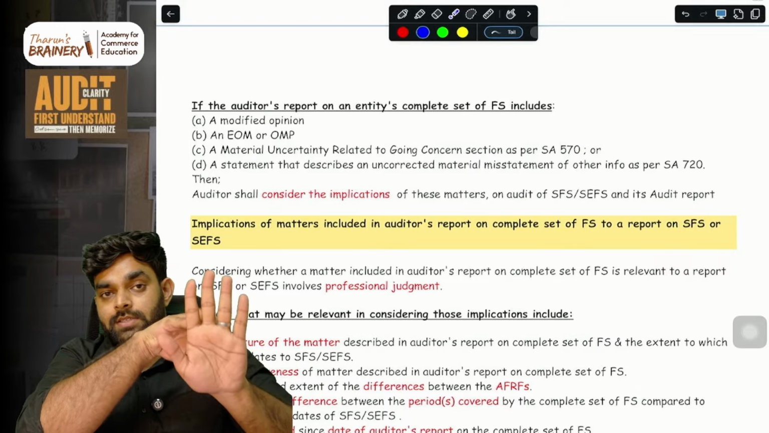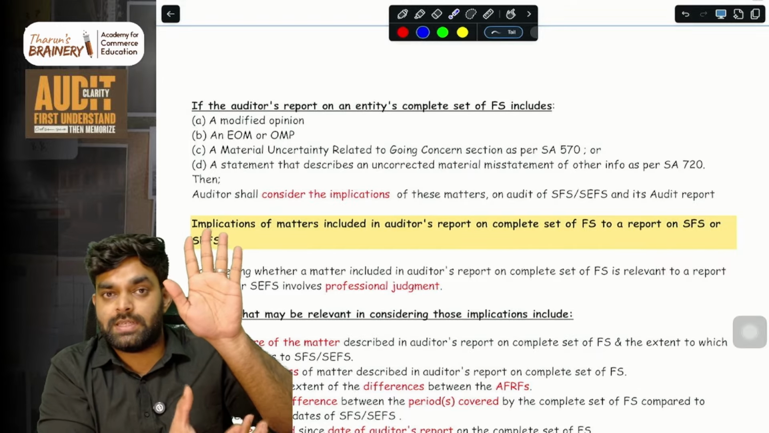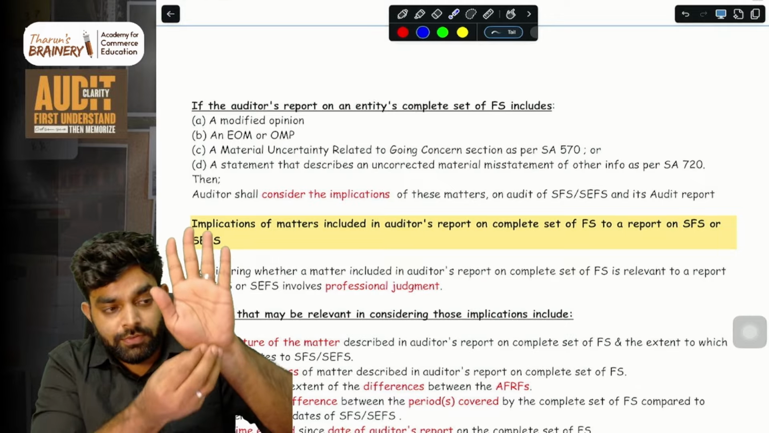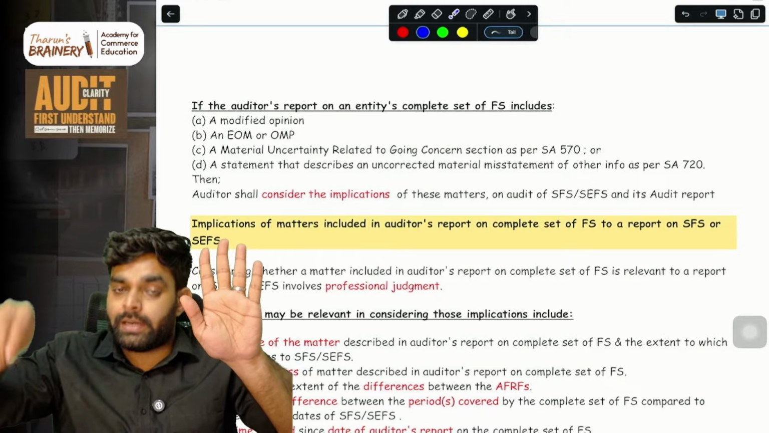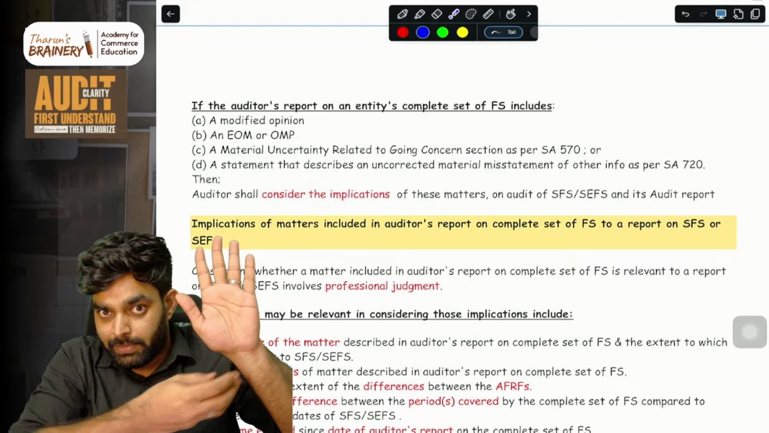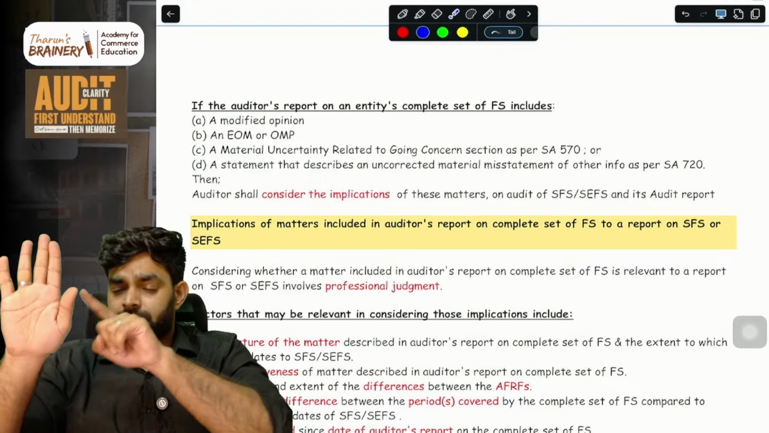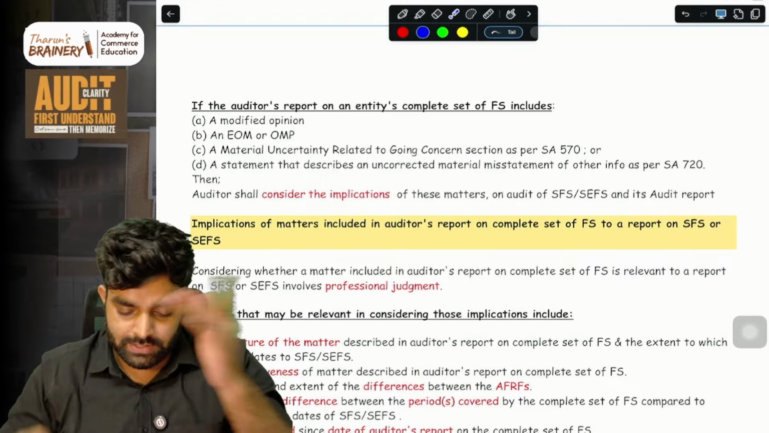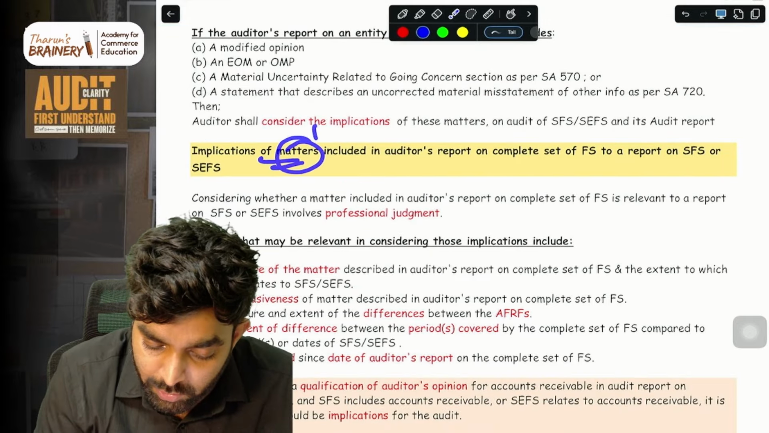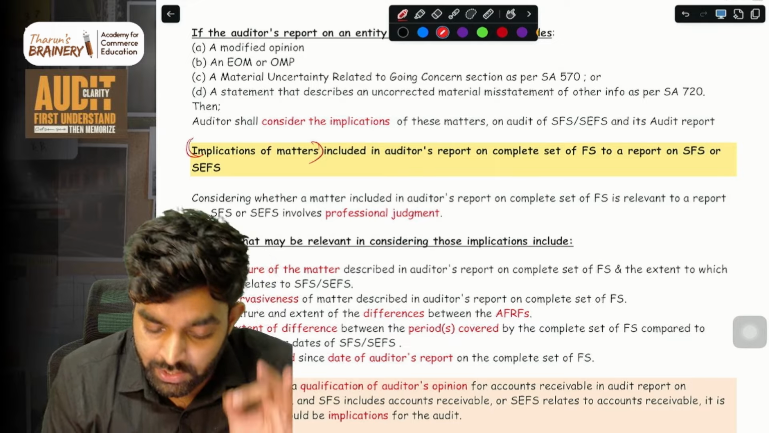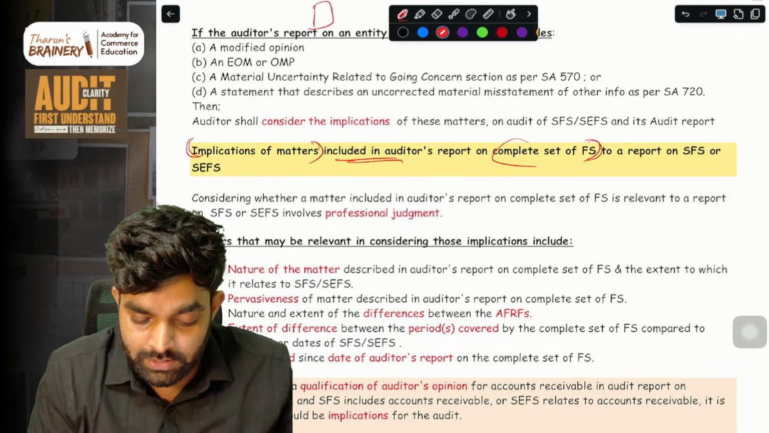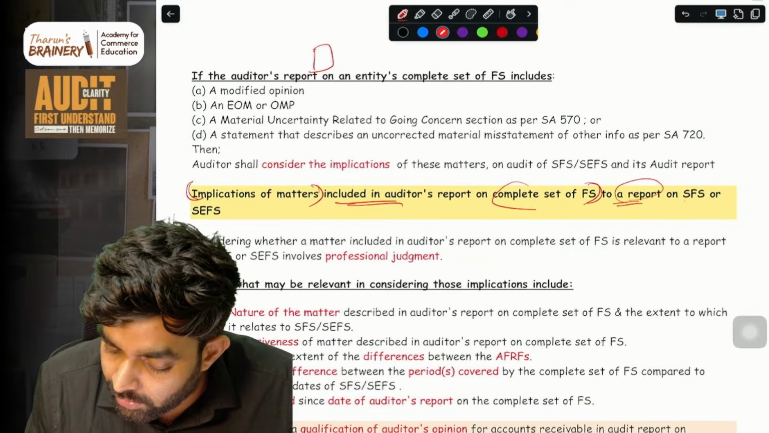Then, in the complete set of financial statements or audit report, these problems, these matters are there. Then you have to consider the implication of the matters in the audit report of SFS or SCFS. That is, the implication of the matters included in the complete set of financial statements or report, on the report on the SFS or SCFS.